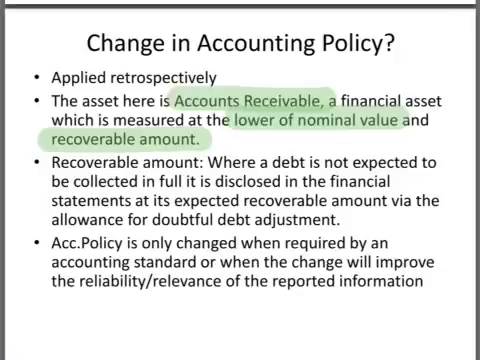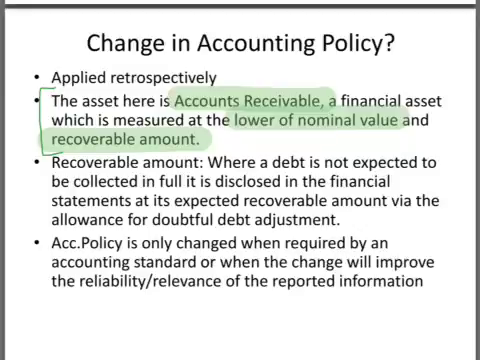If we look at the information available, we see that the basis of measurement stays the same, even though we change the way that our doubtful debt allowance is calculated. The asset, being accounts receivable, is still going to be measured at the lower of nominal value and the recoverable amount. The recoverable amount is just going to be calculated differently. So the accounting policy stays the same.